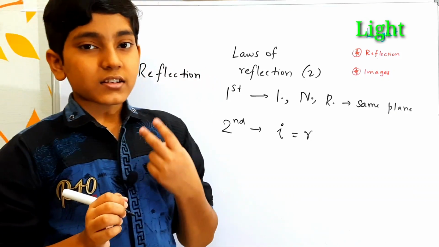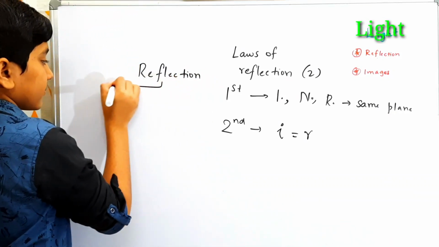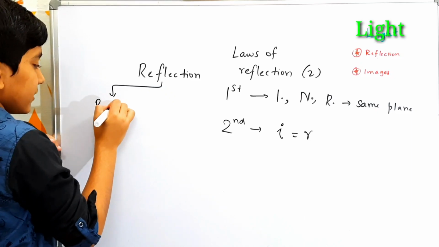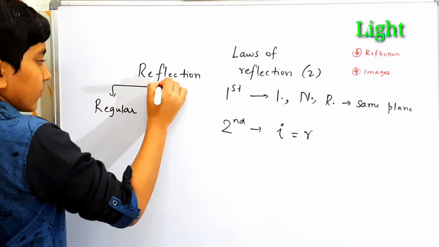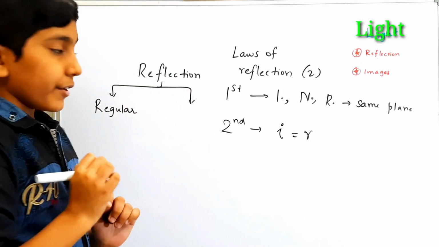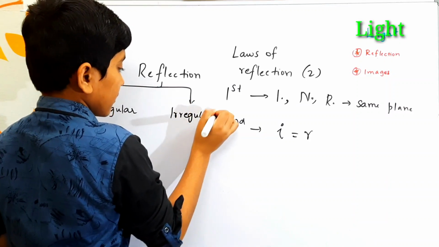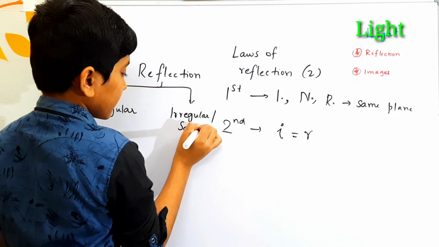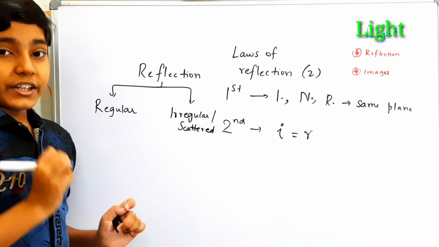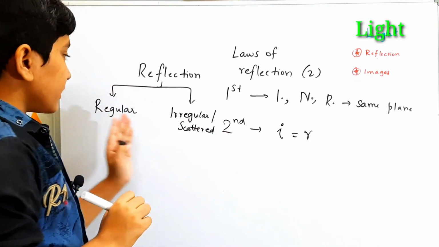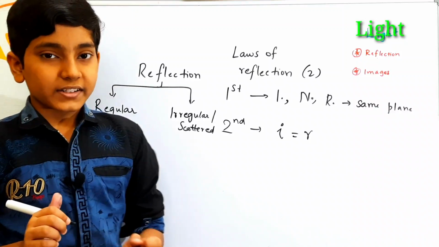Reflection is of two types. One is regular reflection. Another one is irregular reflection or scattered reflection or diffused reflection. So these two are the broad categories of reflection.